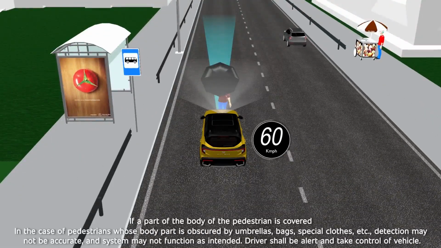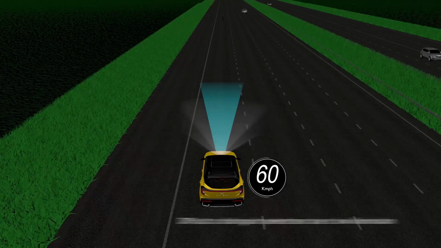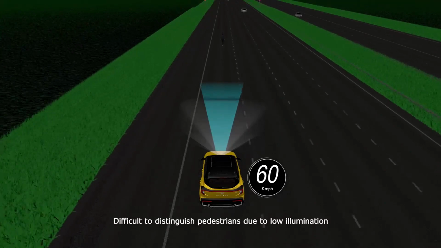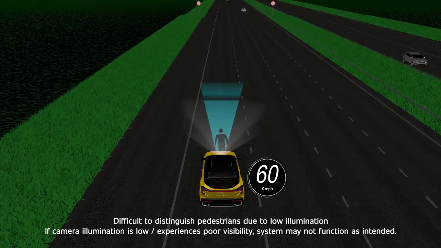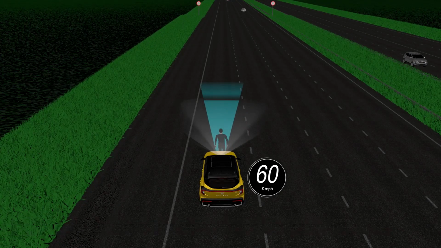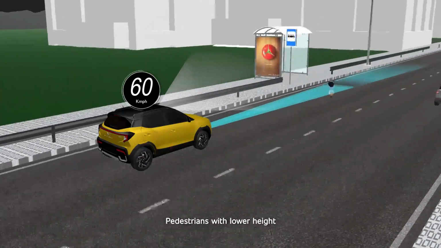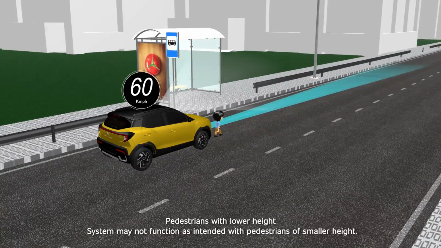In the case of pedestrians whose body part is obscured by umbrellas, bags, special clothes, etc., detection may not be accurate, and the system may not function as intended. Driver shall be alert and take control of the vehicle. If camera illumination is low or experiences poor visibility, the system may not function as intended. System may not function as intended with pedestrians of smaller height.